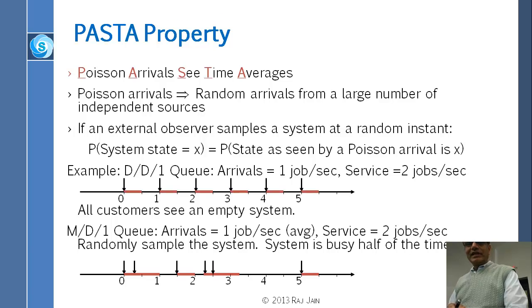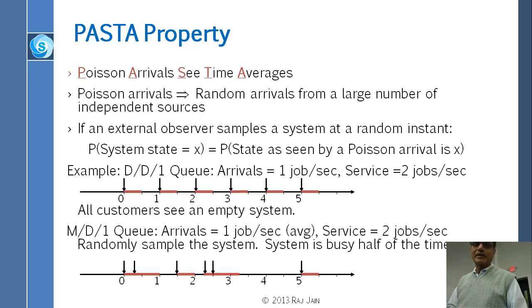Alright. That brings us to something that is not in the book but has become very popular in recent days. It will be in the next edition of the book, called the PASTA property. Before I go to PASTA, let me just summarize the Poisson process. Poisson processes are good because you can combine them and they still remain Poisson. You can split them, they still remain Poisson. You can go through an M/M/1 queue, they still remain Poisson. You can go through an M/M/m queue, they still remain Poisson. So those are the four things we talked about.